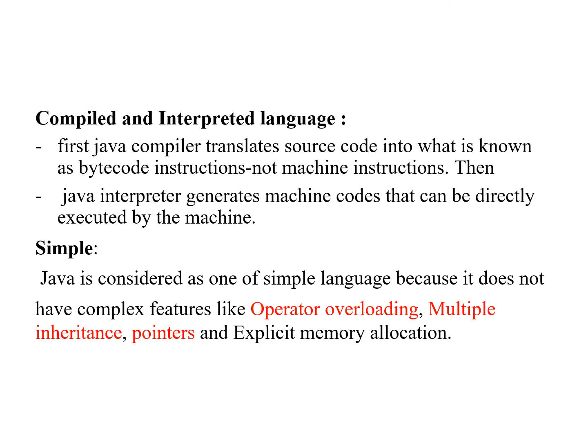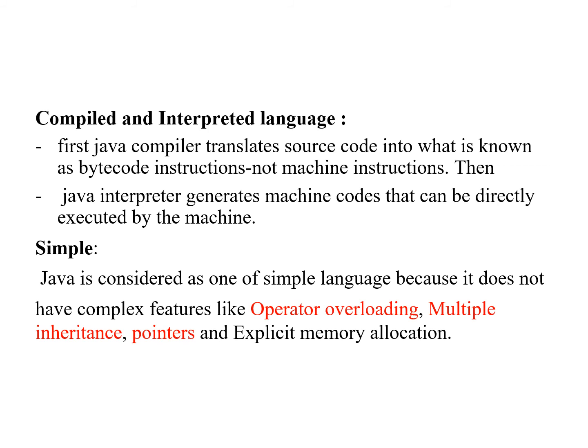But in the case of a Java program, when you are compiling a Java program, you won't get machine code. Instead, you are getting bytecode. So bytecode should be interpreted to get machine code so that we can execute the program. In the case of Java, the compiler produces bytecode and the interpreter generates machine code. So Java is a compiled and interpreted language.